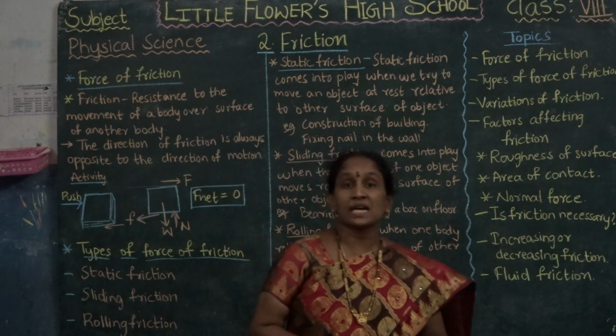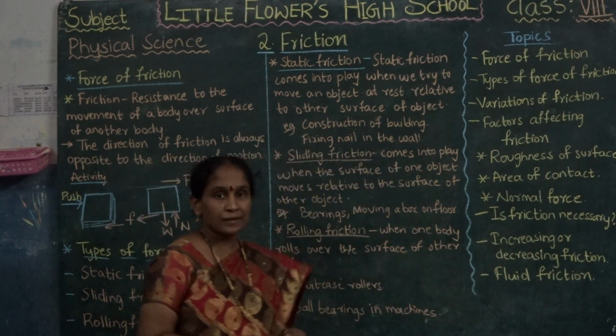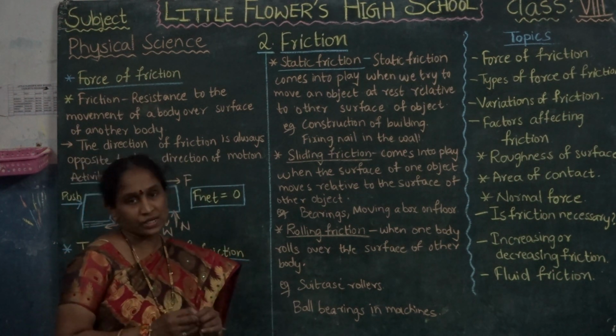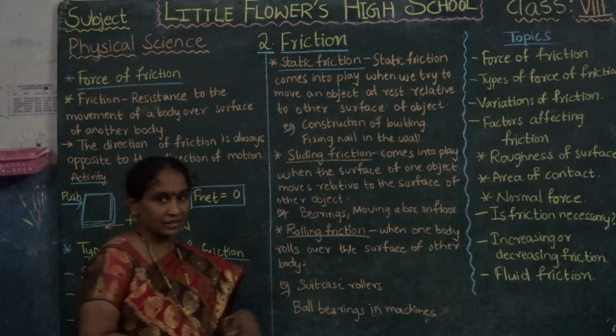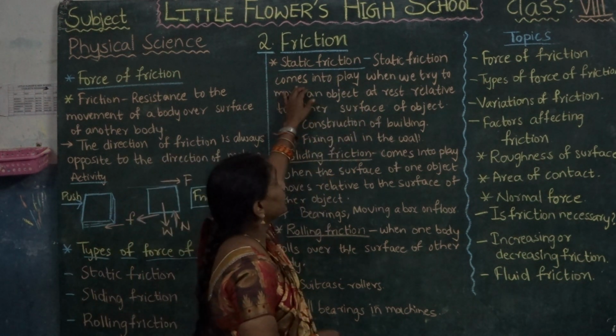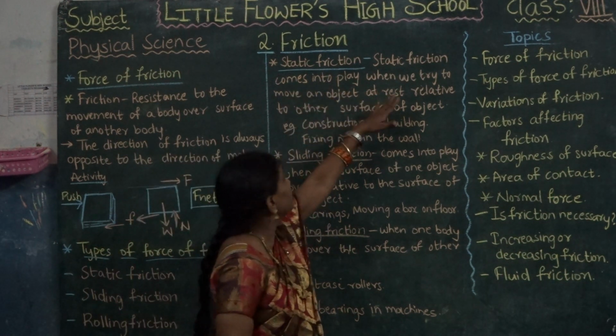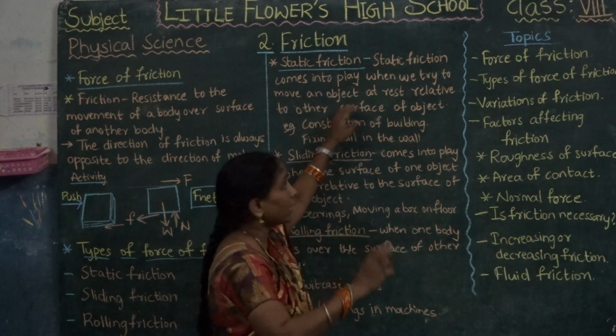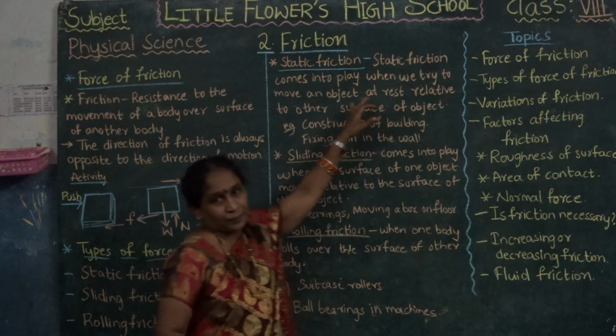What is the meaning of static? Static means rest. A body in rest position has static friction. Static friction comes into play when we try to move an object at rest.